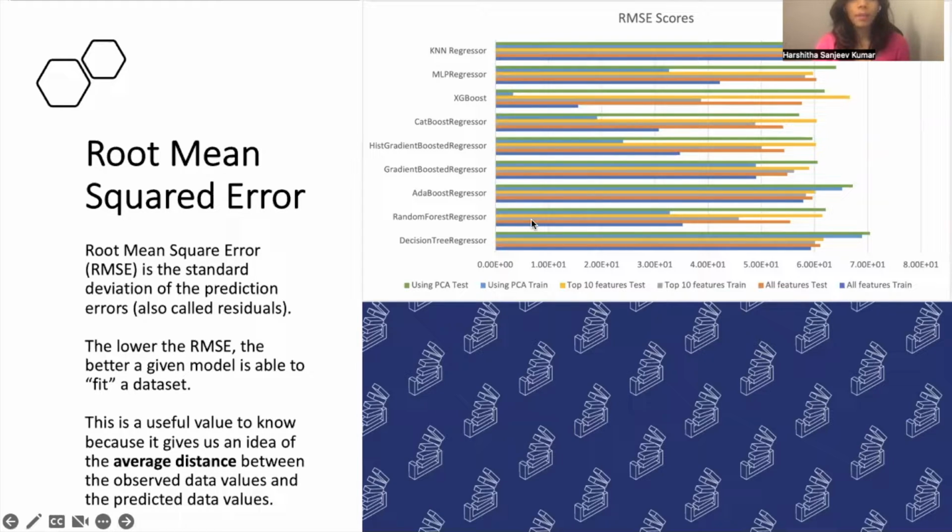This plot given here depicts the RMSE score for each model using all features, top 10 features, and using PCA. When we look at the test error while taking all the features, we can see that the CatBoost regressor has the least error value. As our data is highly categorical, CatBoost regressor works really well. Another insight to be gained here is that the score using top 10 features and all features are close to each other. This implies that top 10 features that were selected from RFE-CV can be used to effectively fit our model.